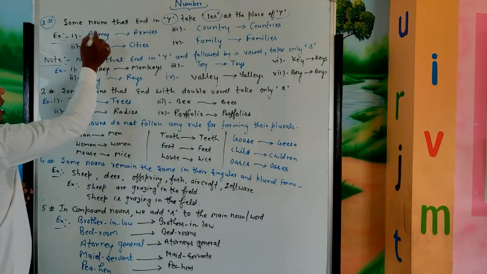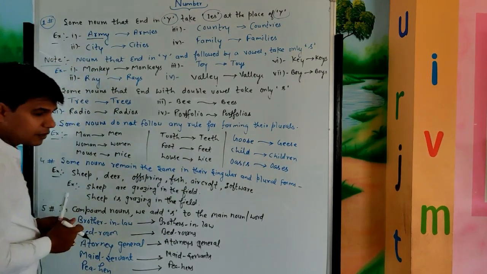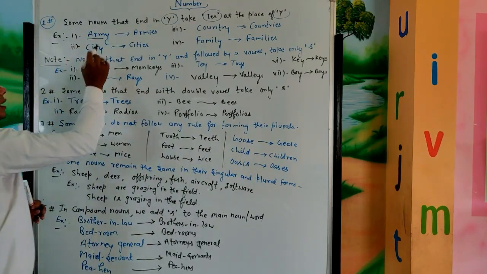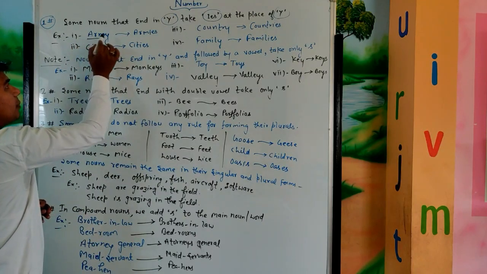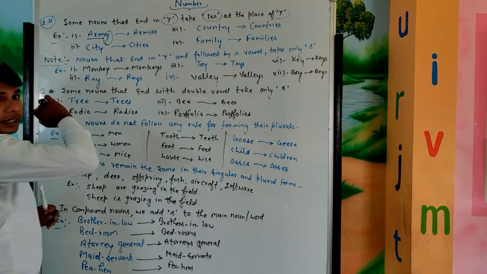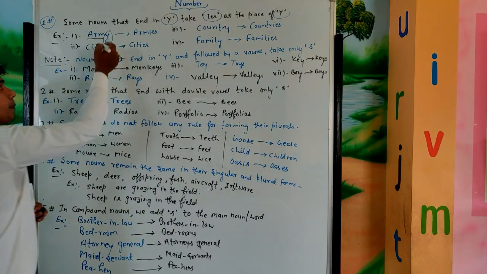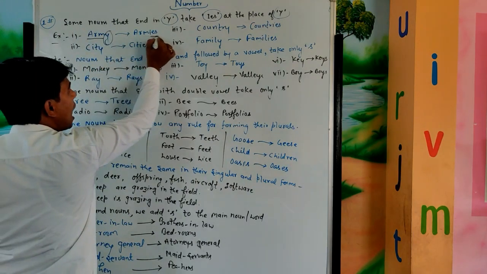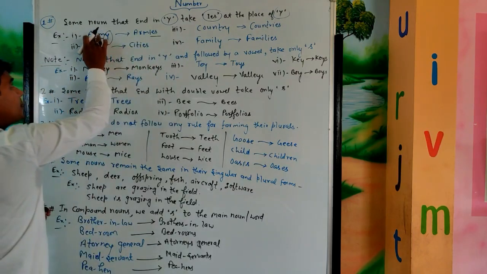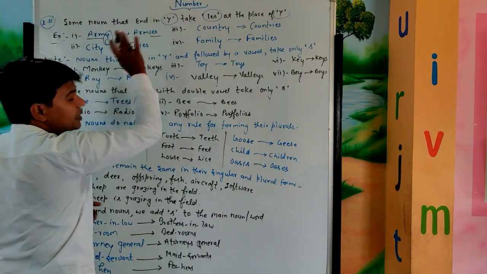The first word is army. See here, the last letter of the word army is y. So when we change the word into plural, we replace y with ies, and the plural of army is armies.